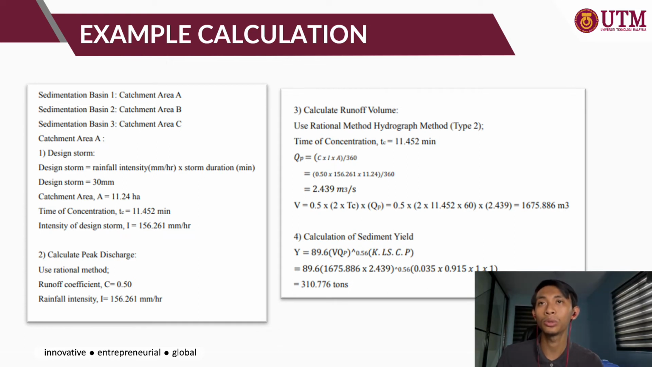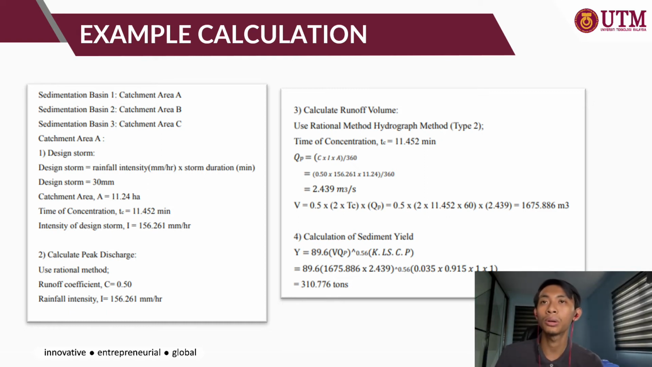So for the example of the sediment yield estimation calculation, first we determine the design storm. For the design storm we use the formula rainfall intensity times storm duration. The design storm we get is 30 mm, and the catchment area is 11.24 ha, and the time of concentration is 11.452, and the design storm intensity is 156.261 mm per hour as we calculated before.